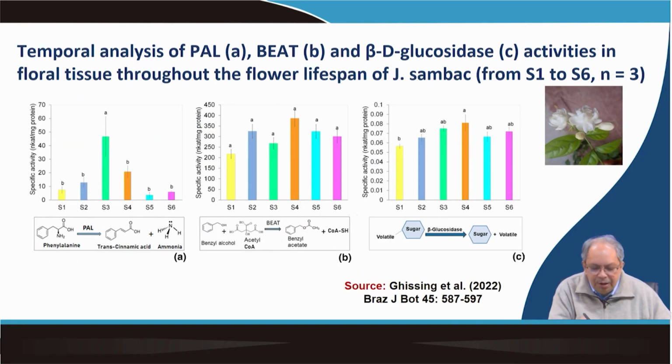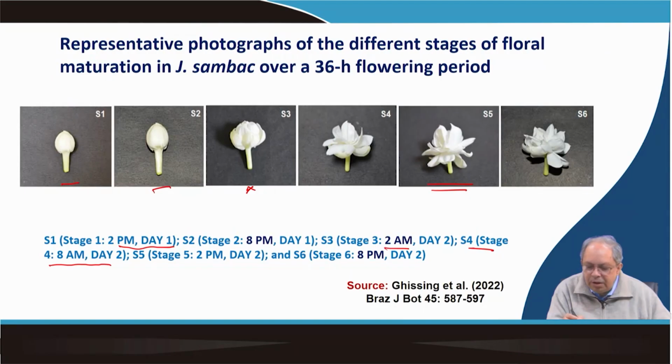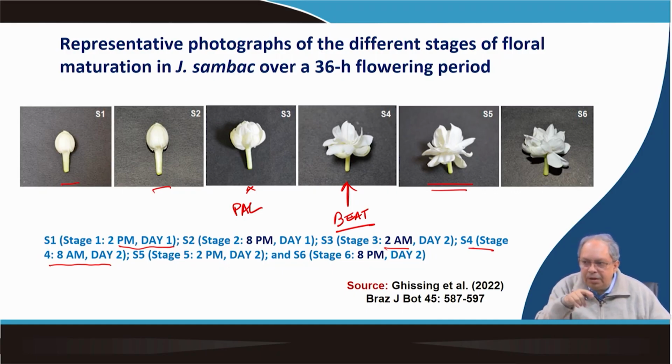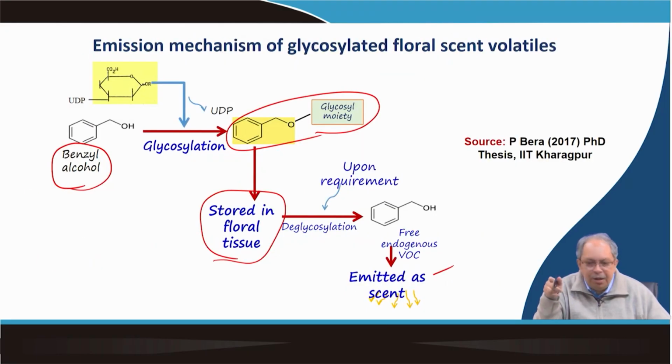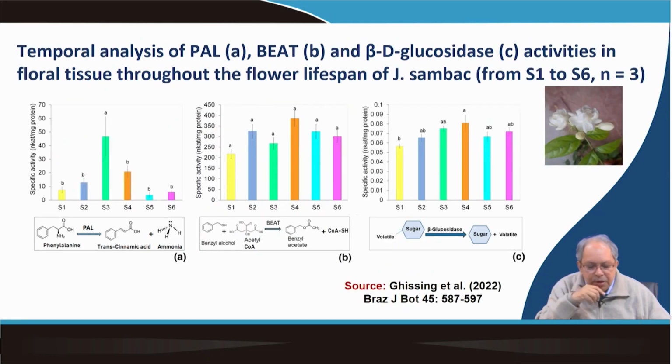Whereas detectable BEAT activity is there, although maximum BEAT activity occurred at the S4 stage, but maximum PAL activity is here. PAL activity is required first because PAL comes first, it makes cinnamic acid, and then later the BEAT will make the subsequent benzyl acetate. So, that makes sense. More PAL activity is at the earlier stage and BEAT activity is at the later stage.